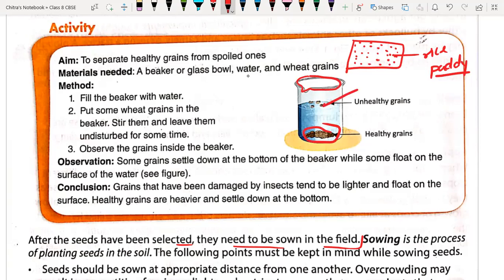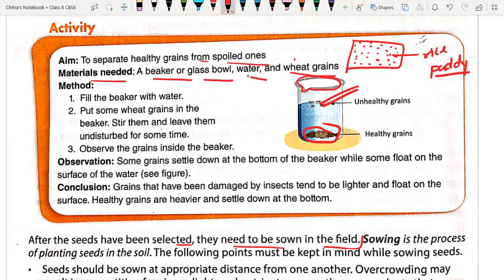The seeds which float on the surface are bad quality seeds. But good quality seeds have higher density, so they will sink in water. By this technique we can select good quality seed, separating healthy seed grain from the spoiled ones. The material needed is a beaker or glass bowl, water, and wheat grain.